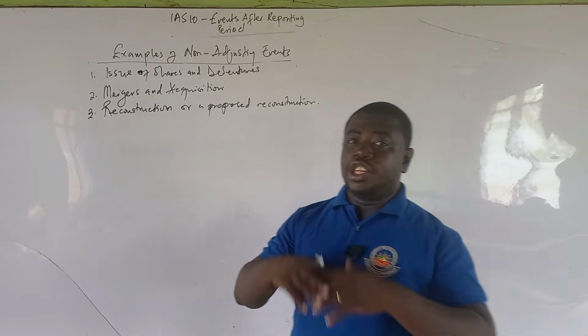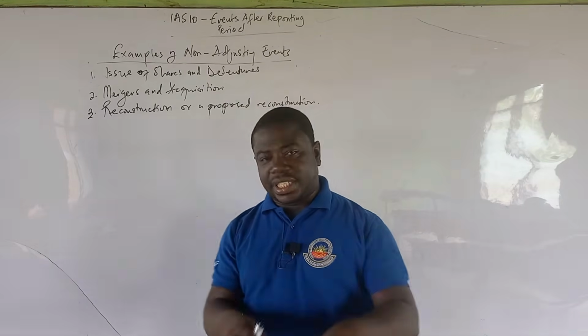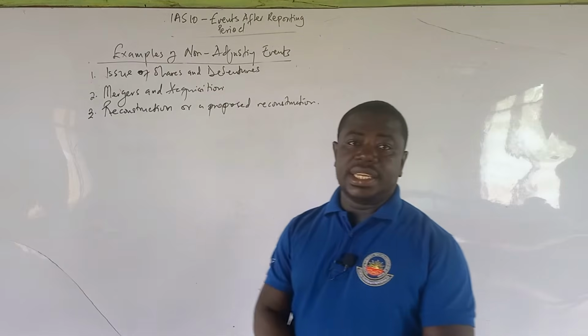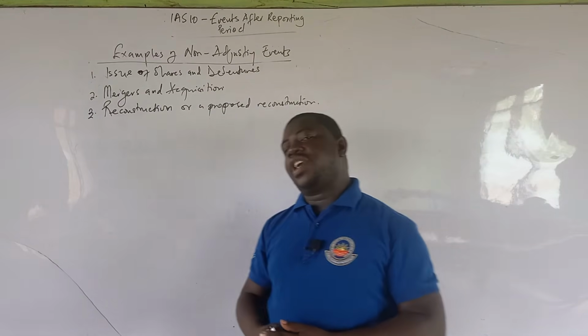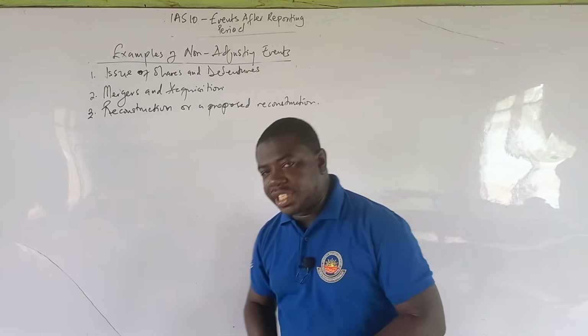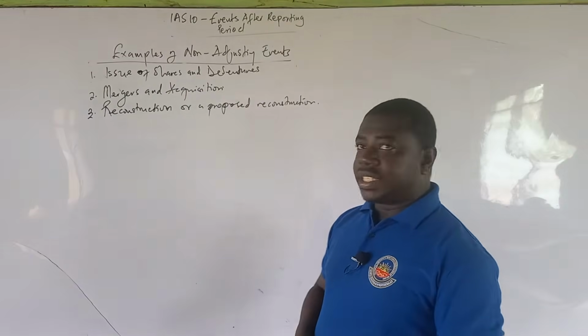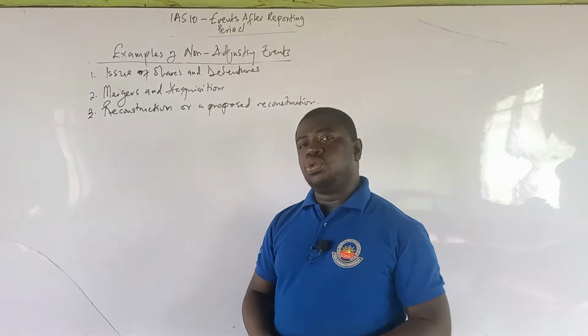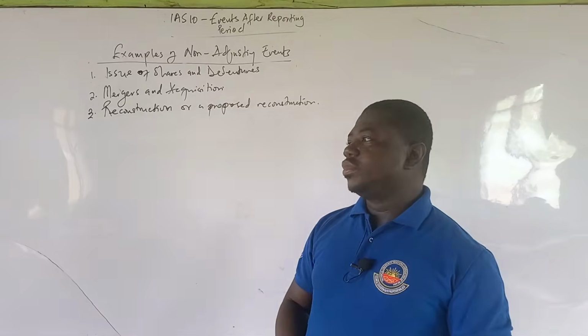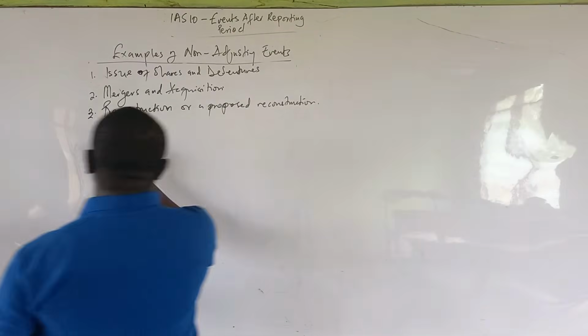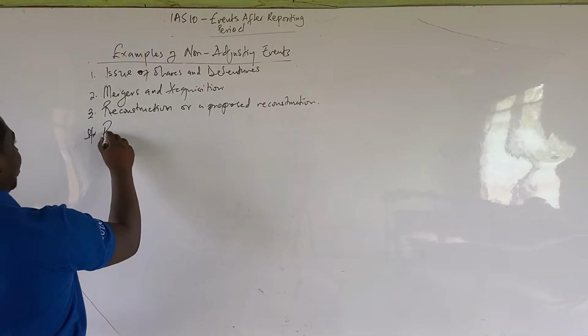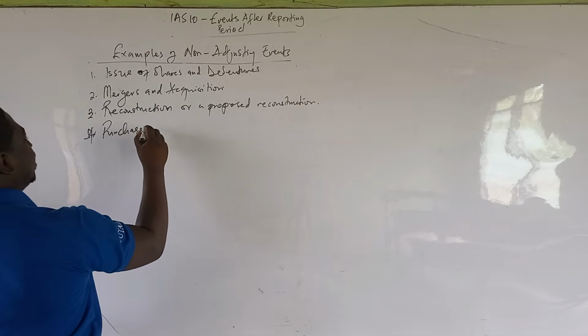In fact, aside from you being able to differentiate it practically, you could be asked these things in the exam to mention examples of adjusting events or mention some examples of non-adjusting events. And you should be able to do that. And then look at this. The purchase or sale of a non-current asset will be a non-adjusting event.